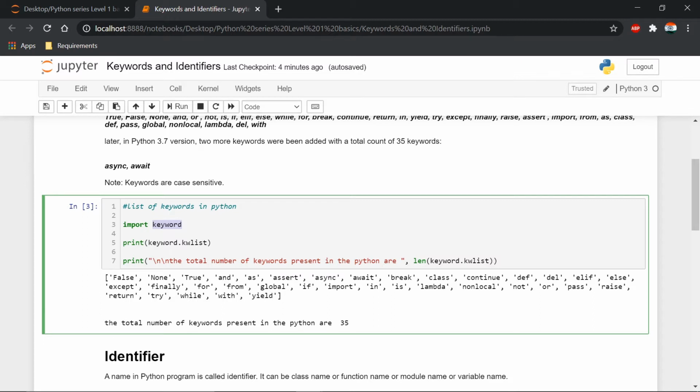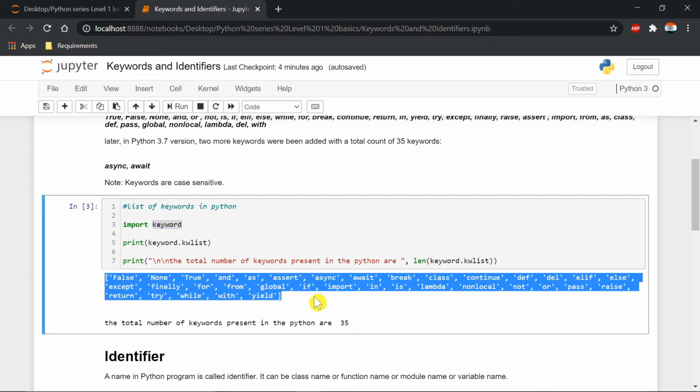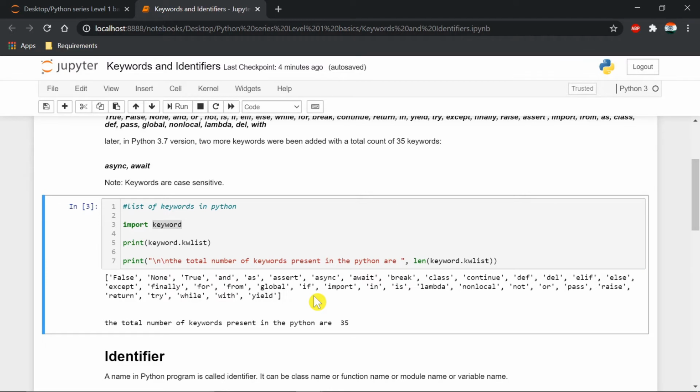When this particular line 5 gets executed, we get this output. These are all the keywords present in Python in the present version 3.7, and line number 7 gives us the output that the total number of keywords present in Python is 35. The len function is used to count the number of keywords here.